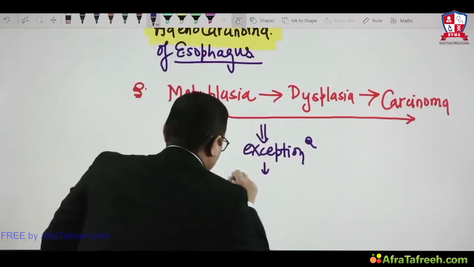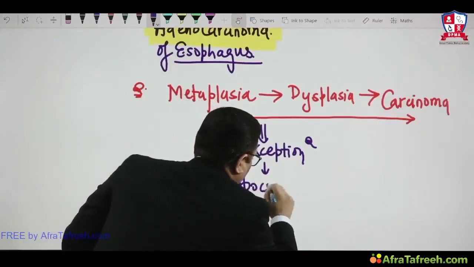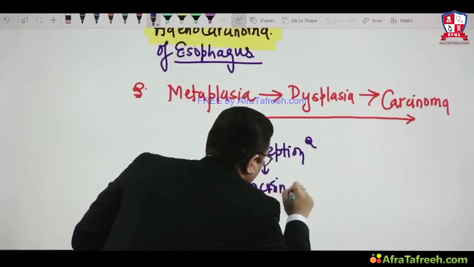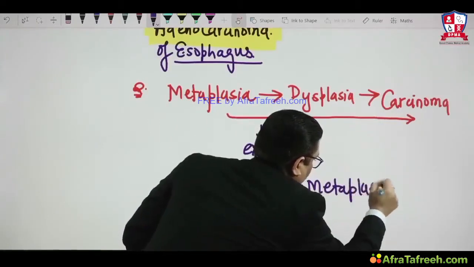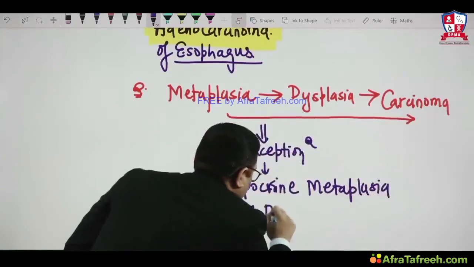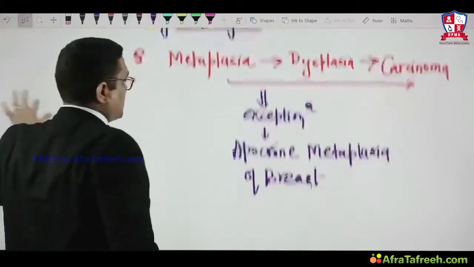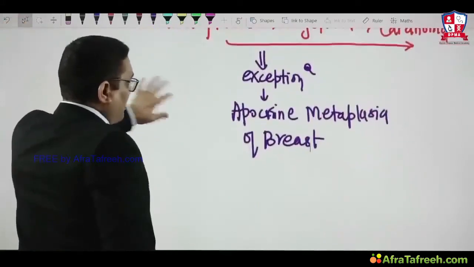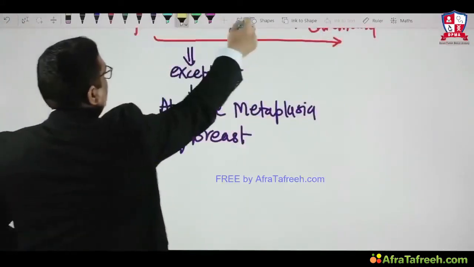So this point we have to remember. What is that exception? That exception is apocrine metaplasia of breast tissue, right? Apocrine metaplasia of the breast tissue has no risk for malignant transformation. This point we have to keep in mind for our future exam.